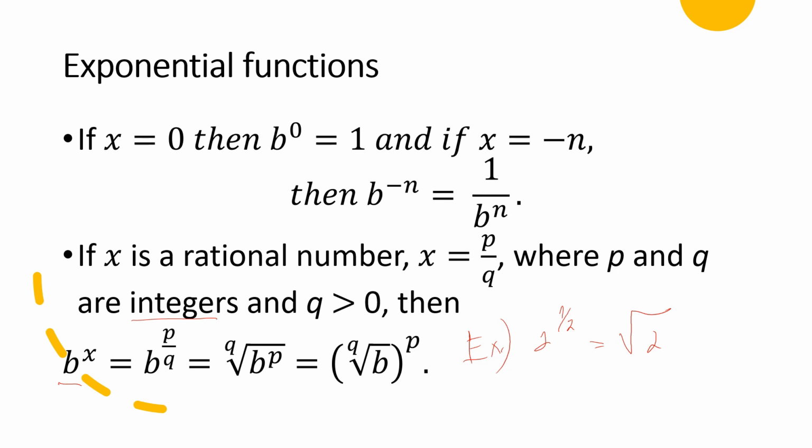Now, for example, if we have 2 raised to 2 over 5, this is equal to, using this property, the fifth root of 2 raised to 2, which is equal to the fifth root of 4. So take note. Another important property.